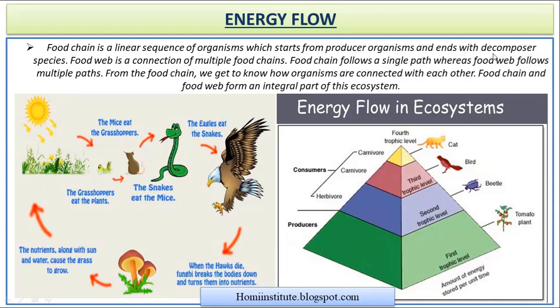So when we are observing the energy flow, we can say that there is a continuous flow of heat energy among the different organisms.